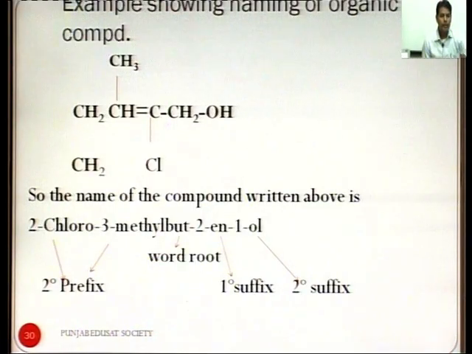So, the longest chain is made up of 4 carbons, and the functional group is OH, that is alcohol.